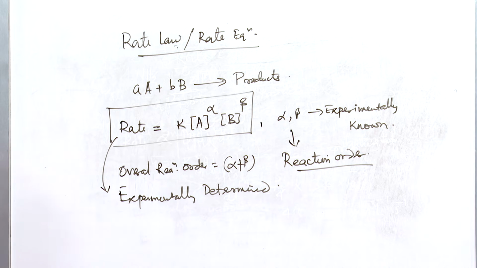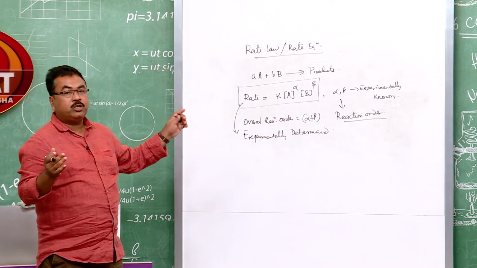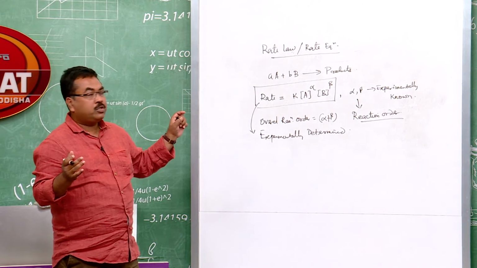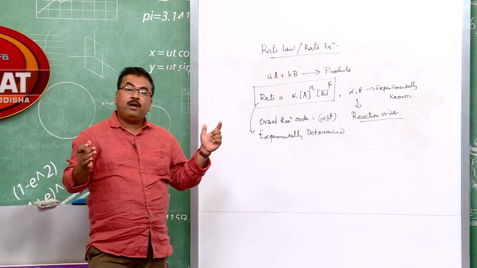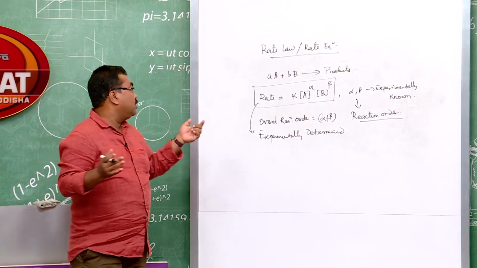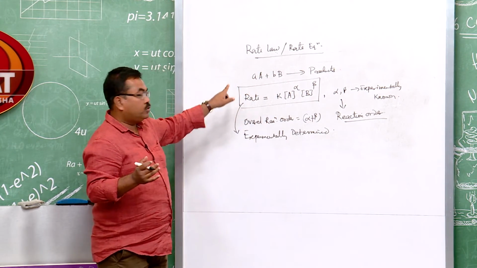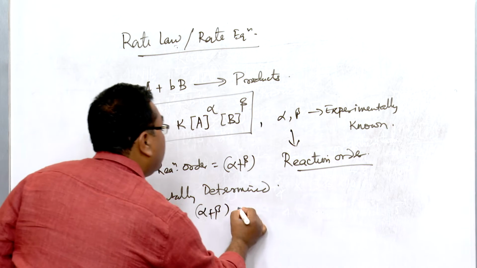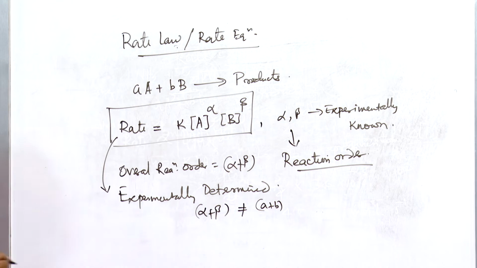So, how can you define a rate law or rate equation? The equation representing the variation of rate of reaction in terms of the molar concentration of the reactants, with the reactant terms raised to certain powers, which may or may not be equal to the stoichiometric coefficients of the reactants in the balanced equation. So, this is the balanced equation, with a and b, and here alpha and beta. They may or may not be equal. So, this alpha plus beta, which is called the reaction order, may or may not be equal to a plus b.